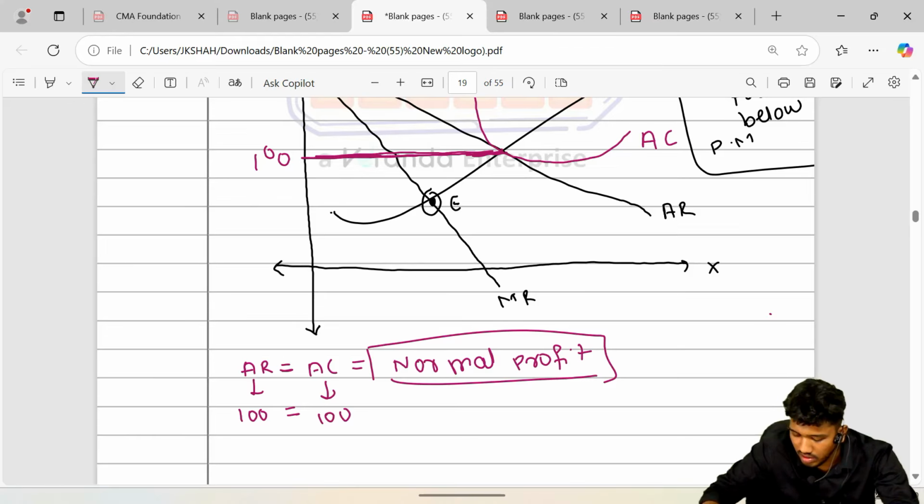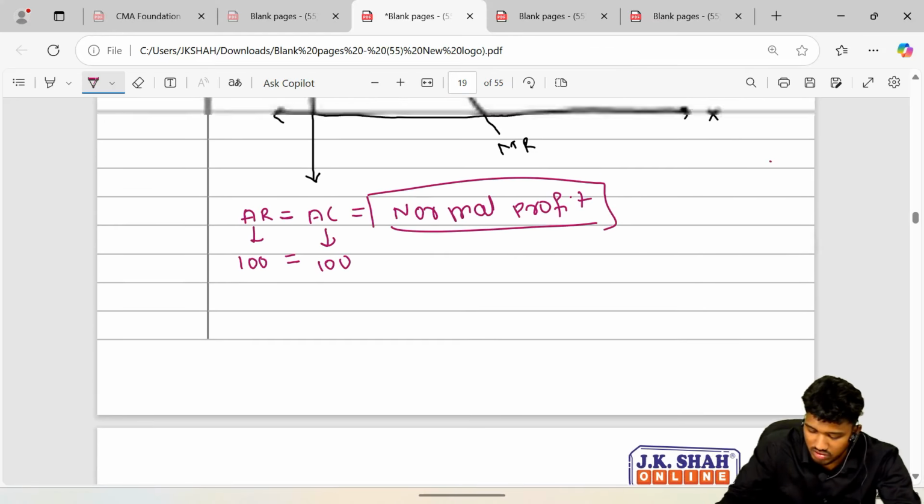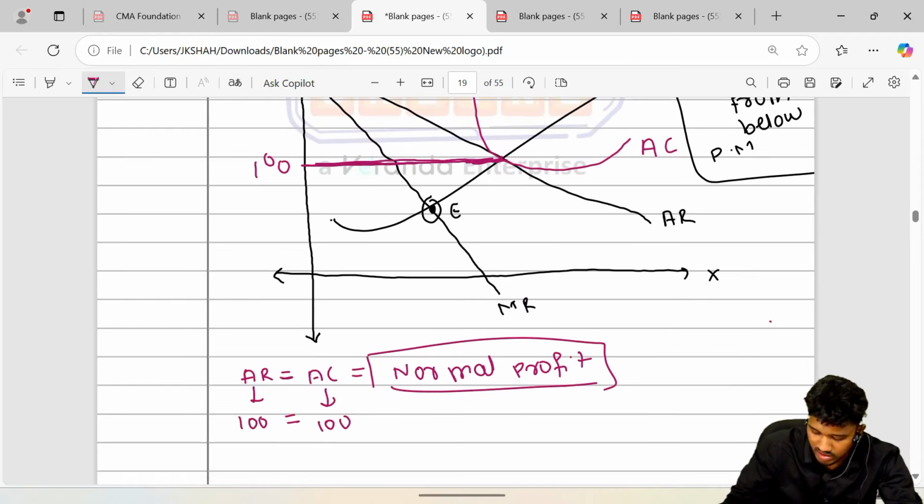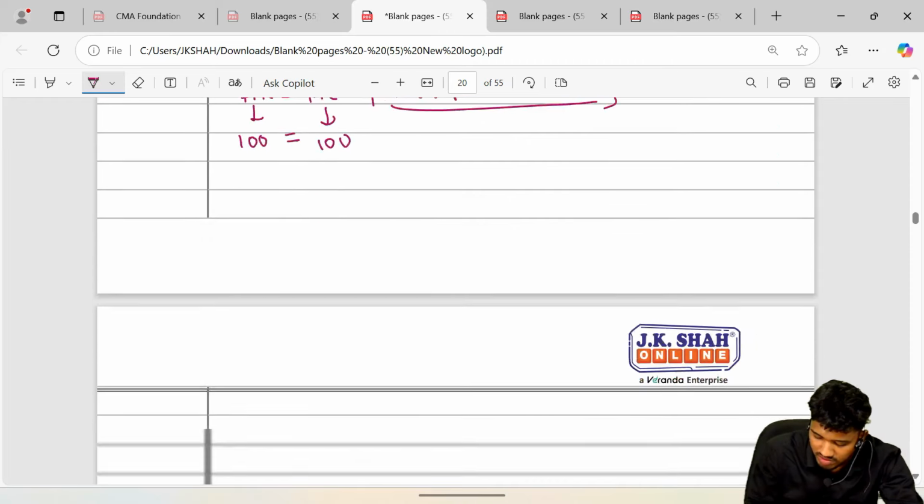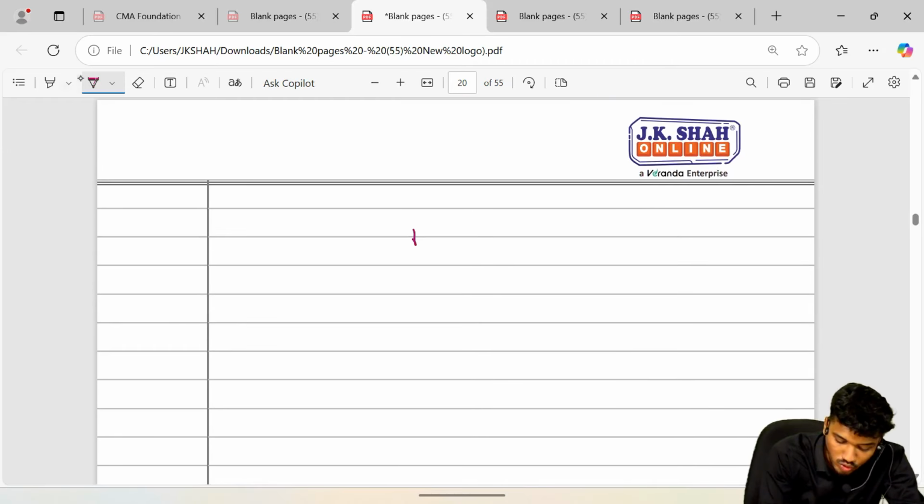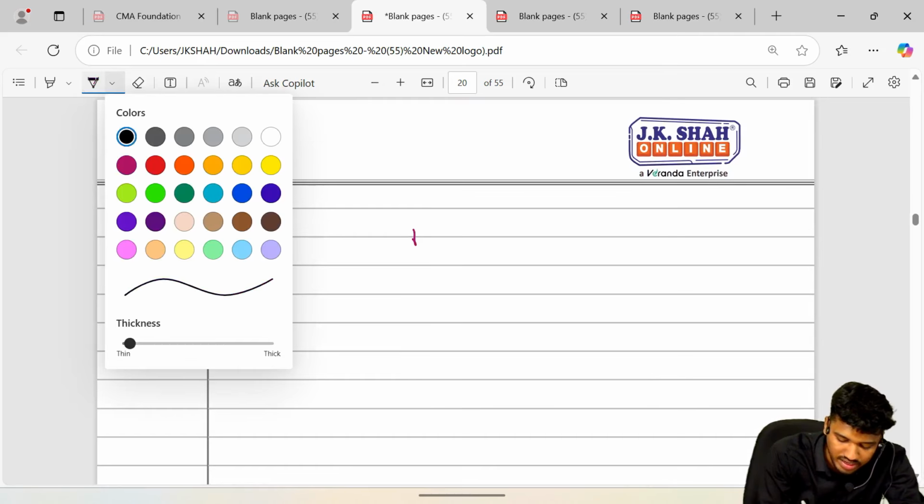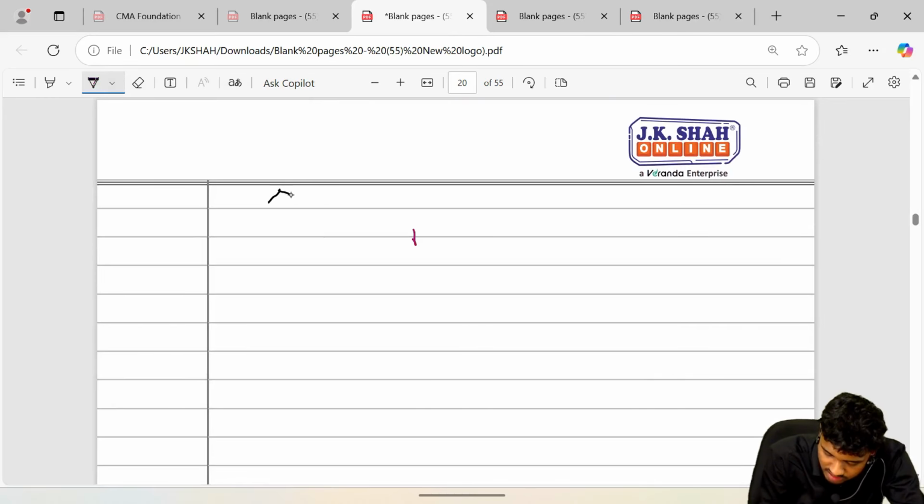Okay, moving ahead. चलो चलते हैं. So that was our normal profit situation. Here our average revenue is exactly equal to average cost. Next. Let's go to loss. Now pay attention very nicely. एकदम ध्यान से देखिएगा.